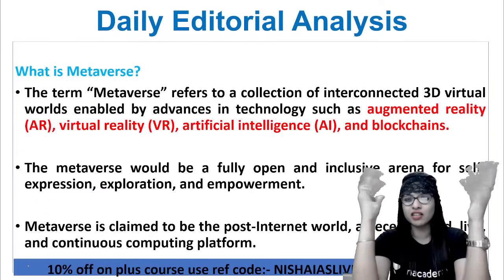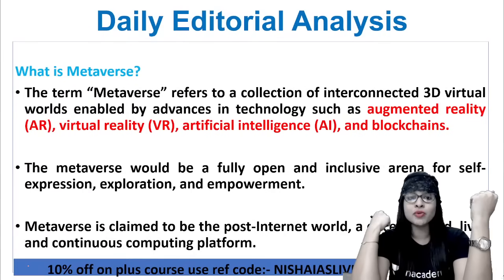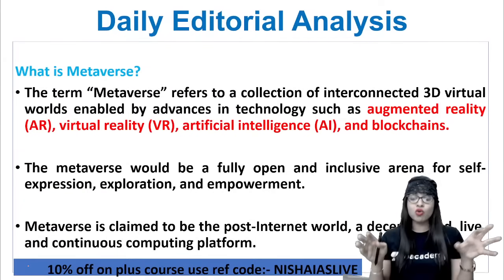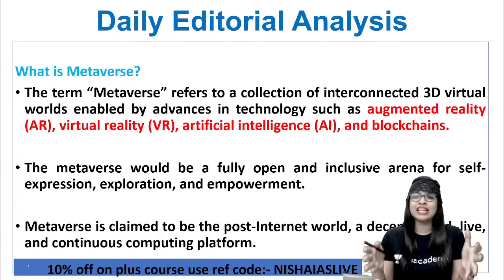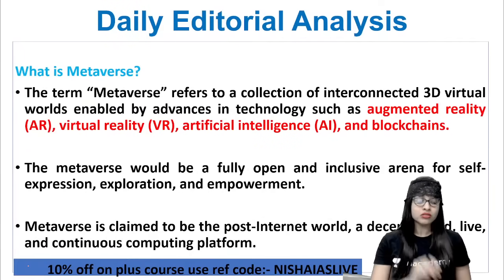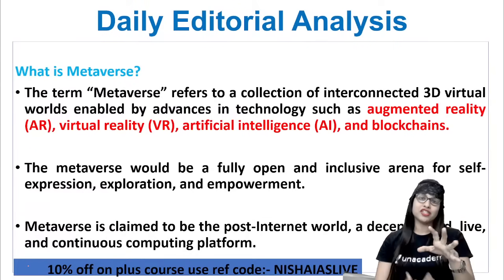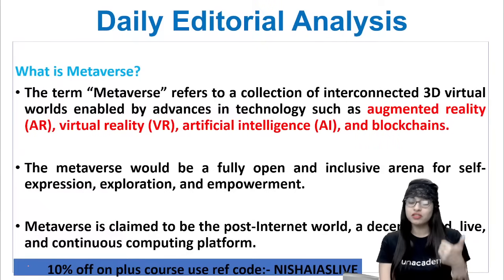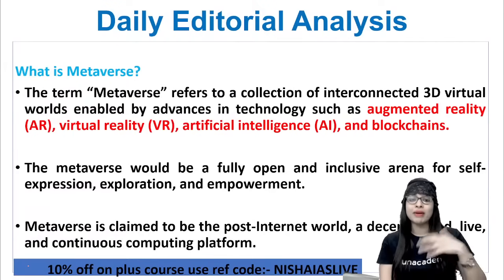And that is enabled by all the advances in technology, I can tell you. For example, AR, augmented reality, VR, virtual reality, AI, the ultra modern technology that is artificial intelligence, and also blockchain. Supported by this ultra modern technology, the term metaverse is put forward. It's a collection of interrelated, or connected, 3D virtual worlds. This is a very good initiative, I can tell you, because this metaverse, a new invention in the field of technology, is said to be a fully open and inclusive arena for self-expression, exploration, and most importantly, empowerment. So three different domains the metaverse can explore.